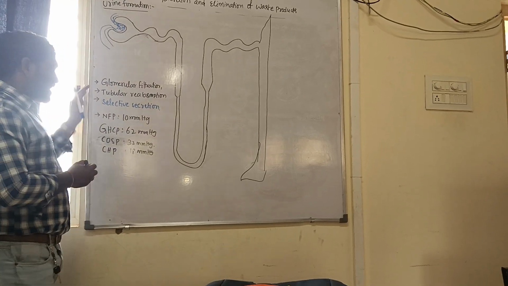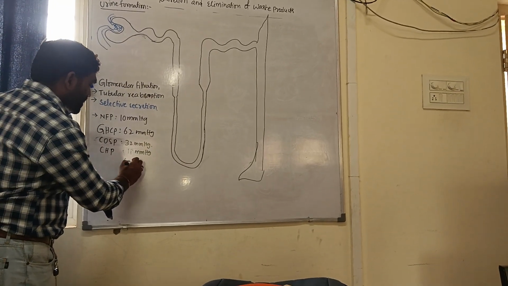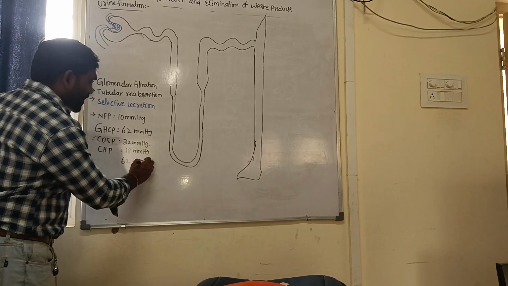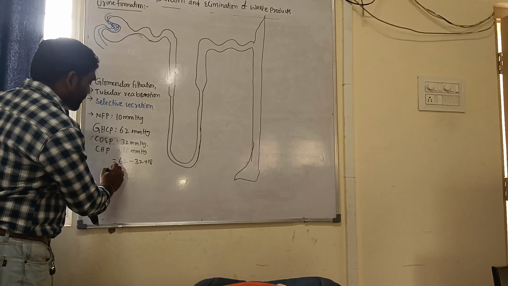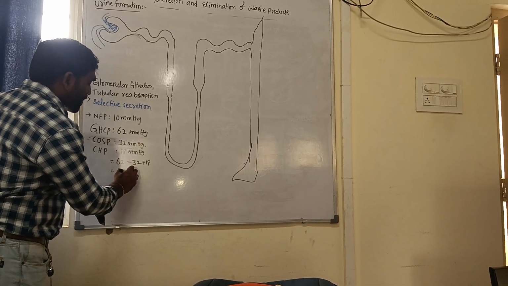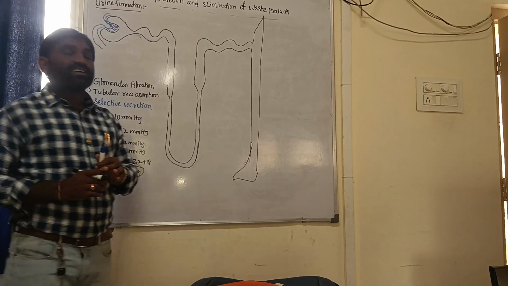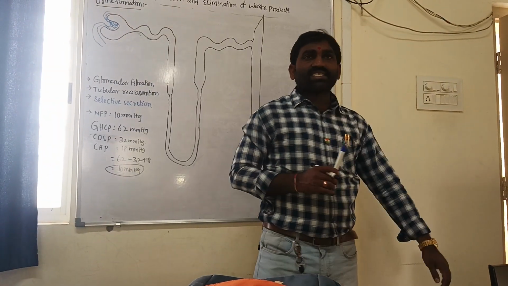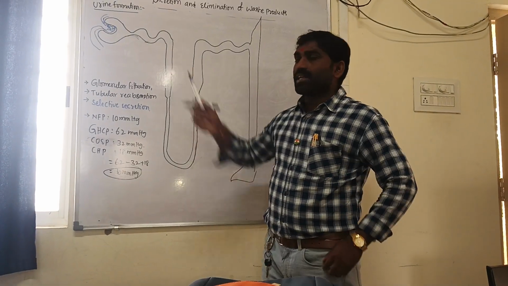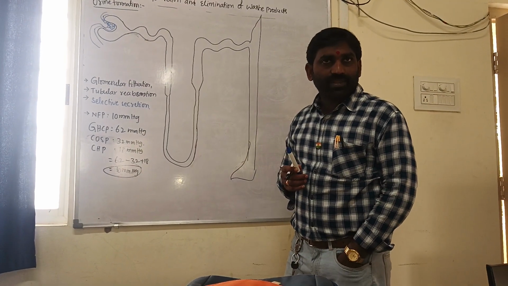These two oppose, so 62 minus 32 plus 18 gives 10 mmHg, the net filtration pressure in the glomerulus.